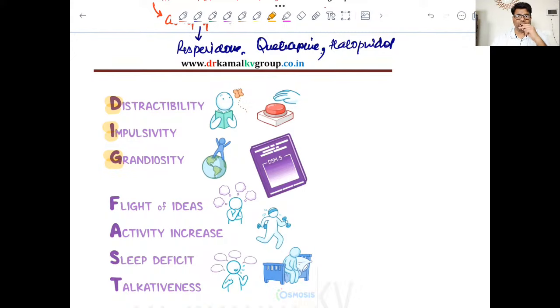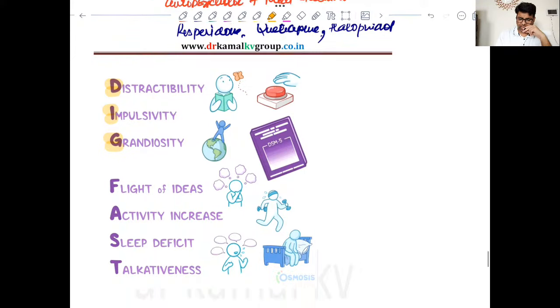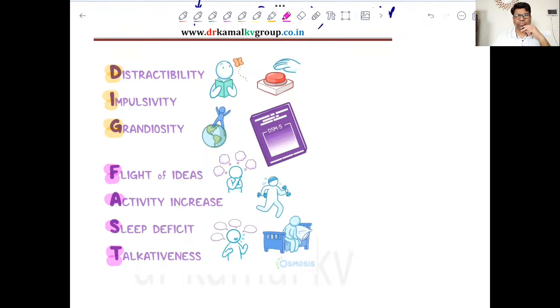So that is all delusion of grandiosity. Then there may be flight of ideas, then there is hyperactivity, that is activity increases, then sleep deficit and talkativeness, right? So this is in short the mnemonic for manic disorder, right? So you can remember it, DIG FAST.